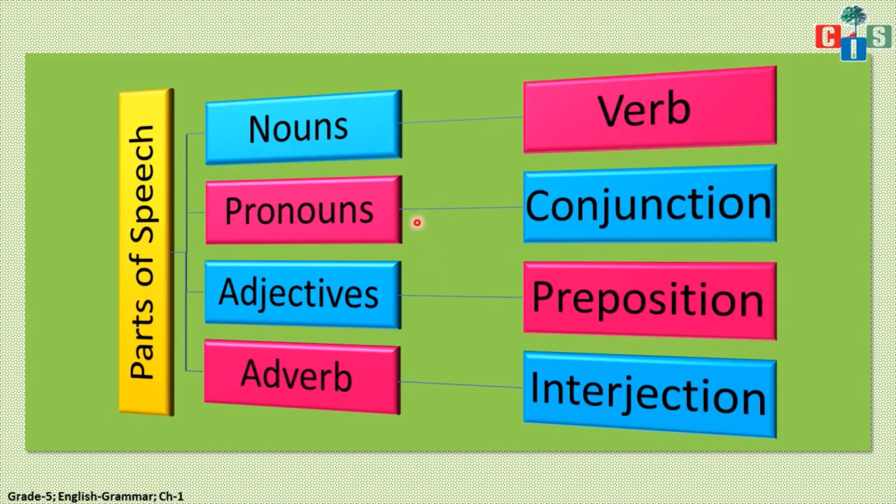So this is very easy, because you have to learn only the names of these 8 parts of speech. Okay, nouns, pronouns, adjectives, adverb, verb, conjunction, preposition, interjections. So now let's see one by one in detail.